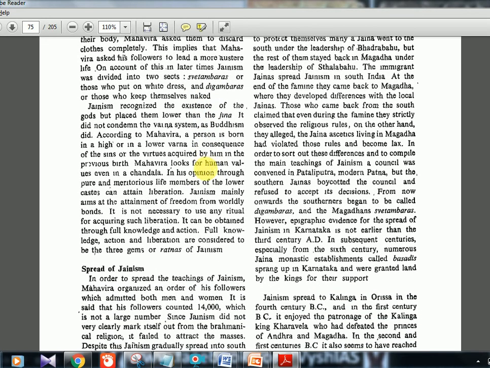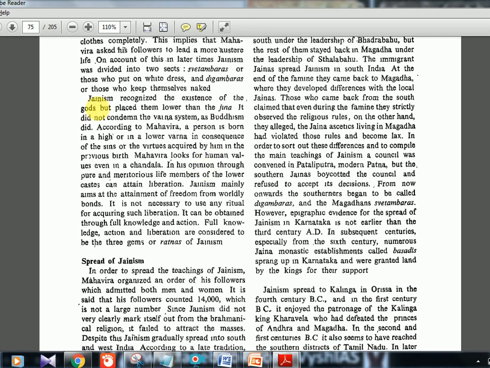So Jainism recognized the existence of God. This is also very important, because Buddhism, you will later see, did not believe in the system of God. Jainism believed in God, but placed God lower than the Jinna, the conqueror; only below Mahavira did the other gods exist. They also did not condemn the Varna system. They said you are born in a lower caste because of something you did in a previous life, so they were supporting the Varna system. But from a lower caste, you can come up to a higher caste by having faith or by acquiring the right knowledge.